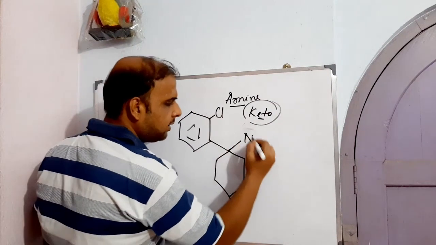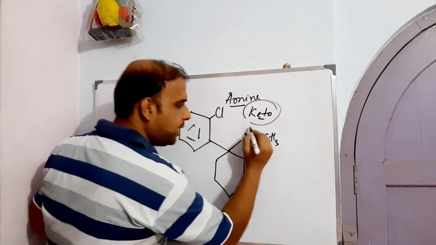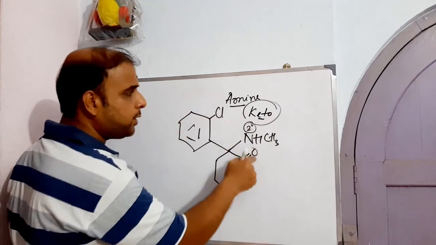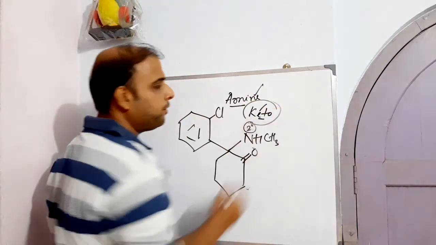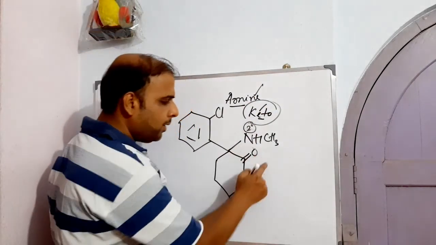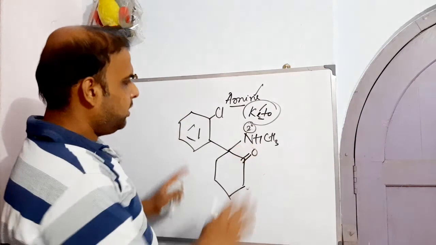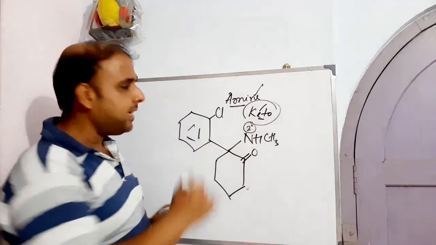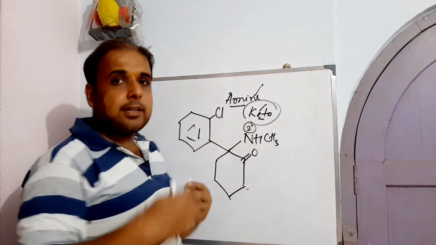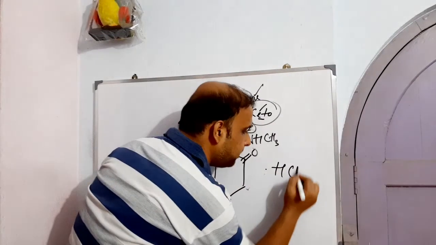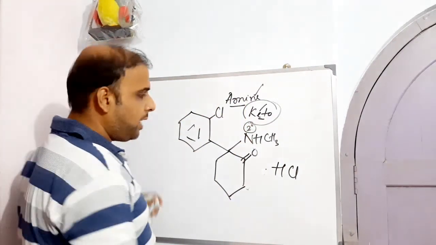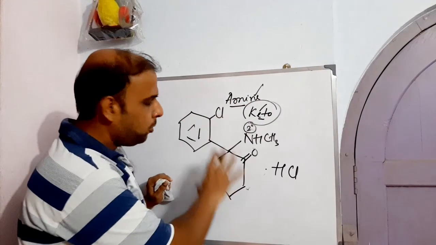So now here the amine, which is secondary in nature, and the keto moiety are there, right? So these are the two things which we got from the name of the general anesthetic, ketamine hydrochloride. So this is your methylamino and this is keto. This is all about your ketamine, and if we deal with ketamine hydrochloride, just put a hydrochloride here. Now we have with us ketamine hydrochloride, which we have to make, right? So this is found to be the structural feature.